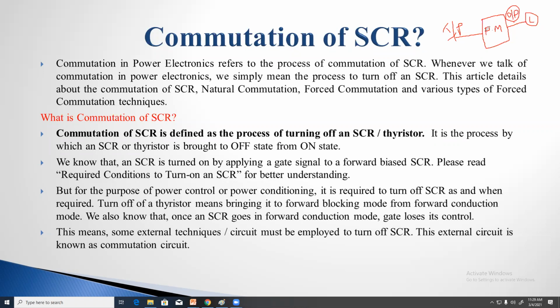If the devices are not turned off in the power electronic modulator, then the output power is not controlled. Is it clear? That's why, for controlling this output power, we have to turn off these devices in the power electronic modulator. It's a very, very important point. Is it clear?